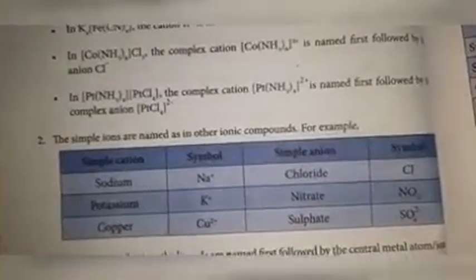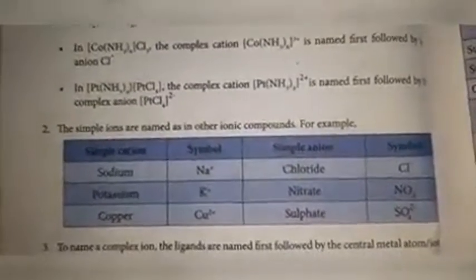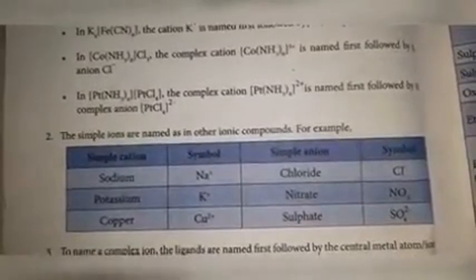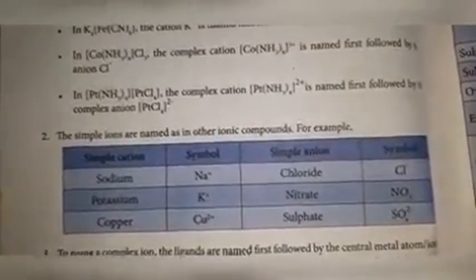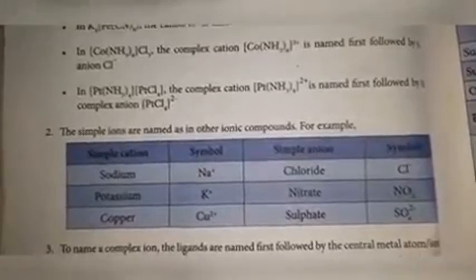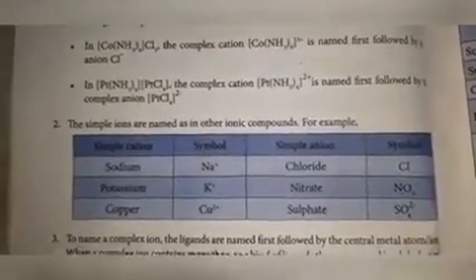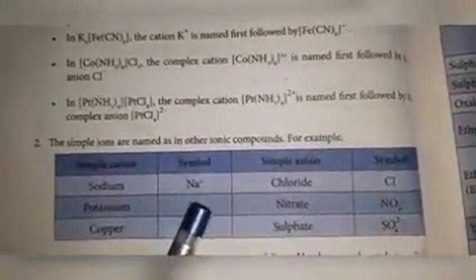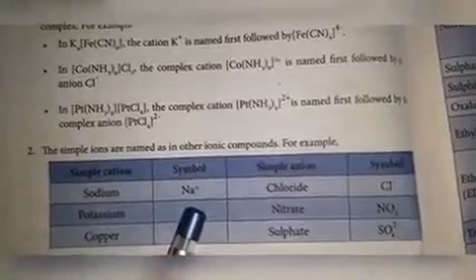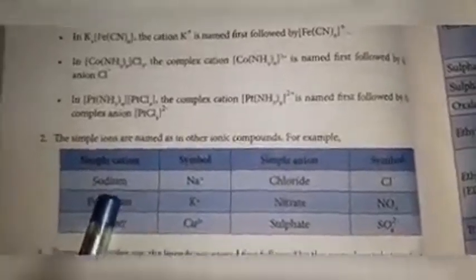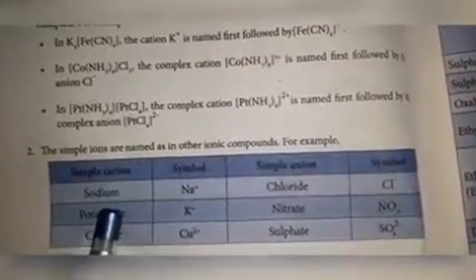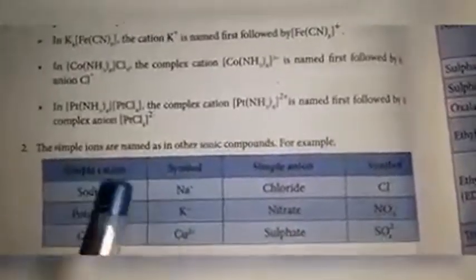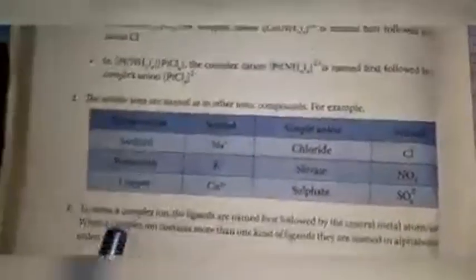Sodium Na plus, potassium K plus, copper Cu2 plus, chloride Cl minus, nitrate NO3 minus, sulfate SO4 2 minus. Simple ions are named as in other ionic compounds. So Na is usually called sodium. In coordination compounds also we will call it sodium. So these simple ions are named as in ionic compounds.